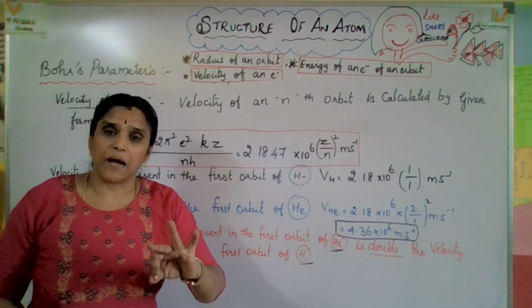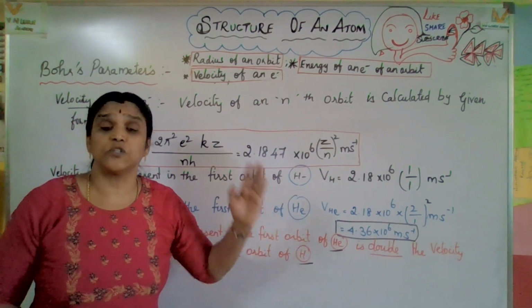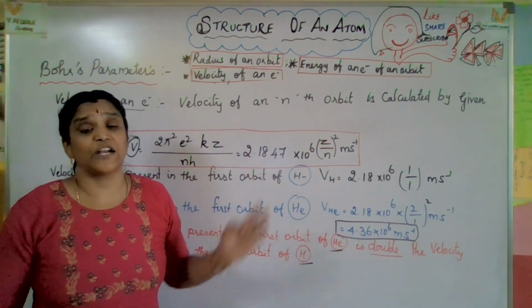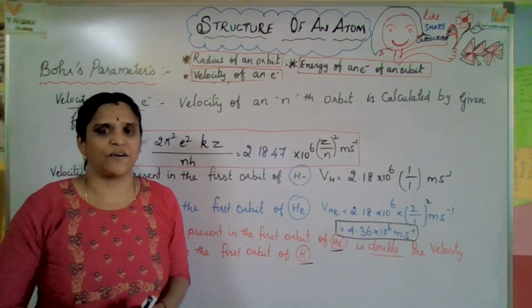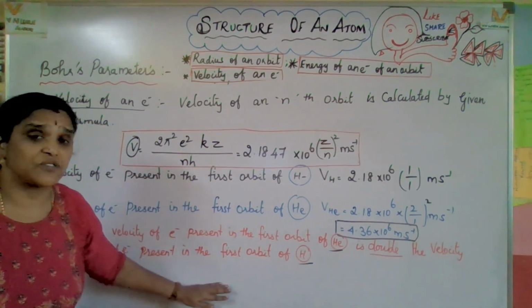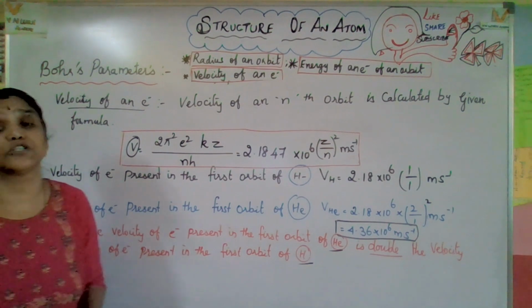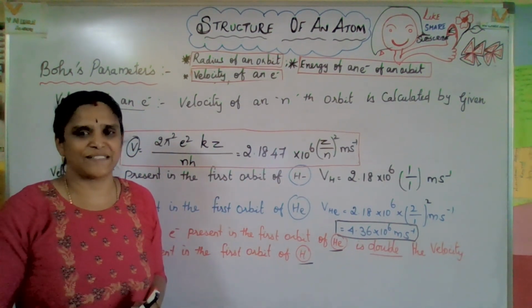Those three parameters also have three formulas, which are used to solve problems related to Bohr's parameters concept. If you want, you can take a screenshot and utilize it for solving such problems.